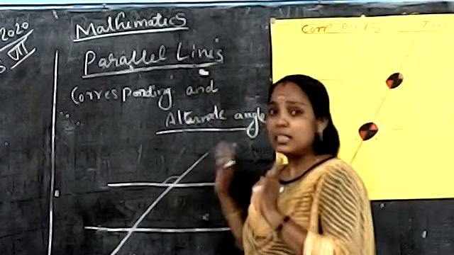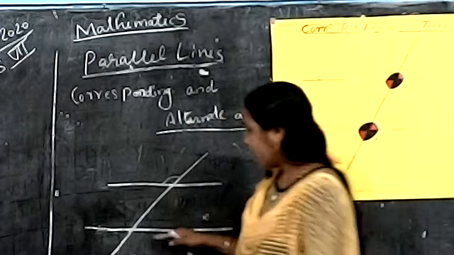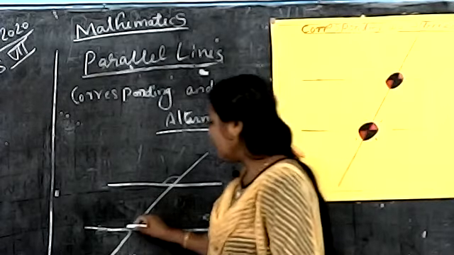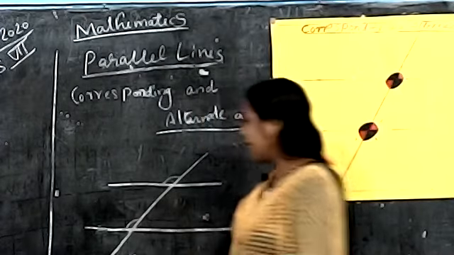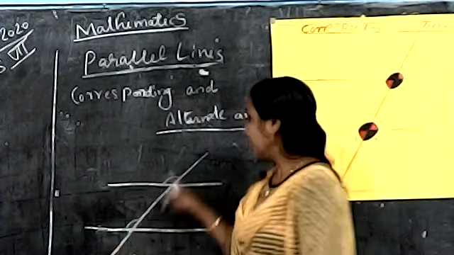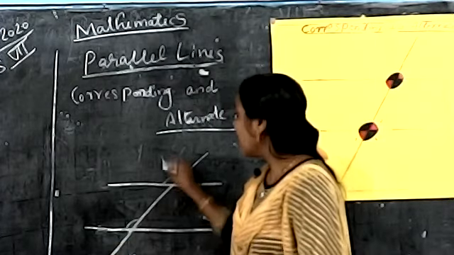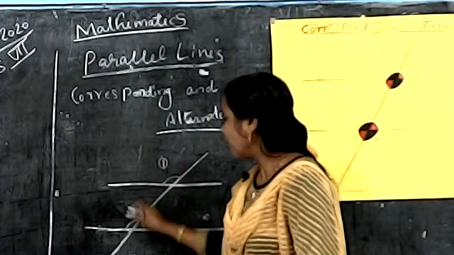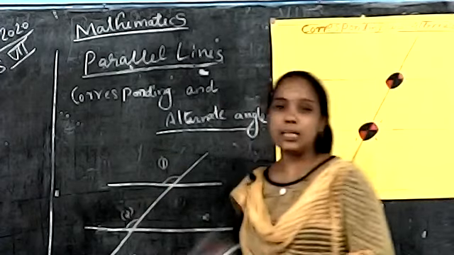Again, the second line, top left side, forms another angle. These two angles are called corresponding angles.